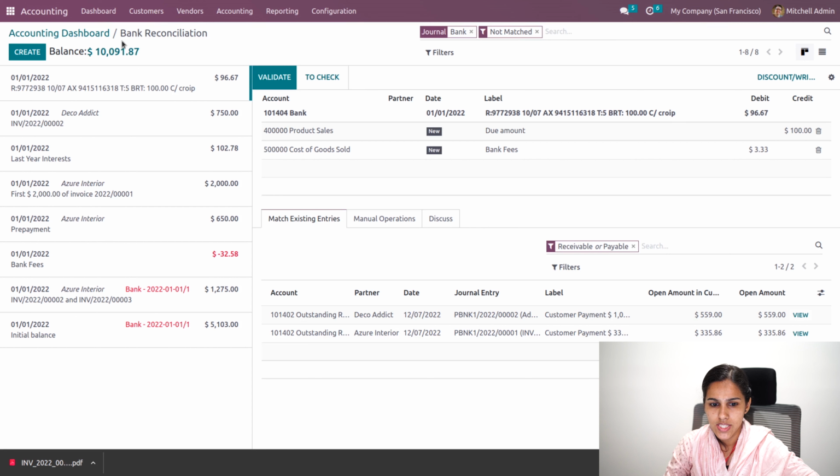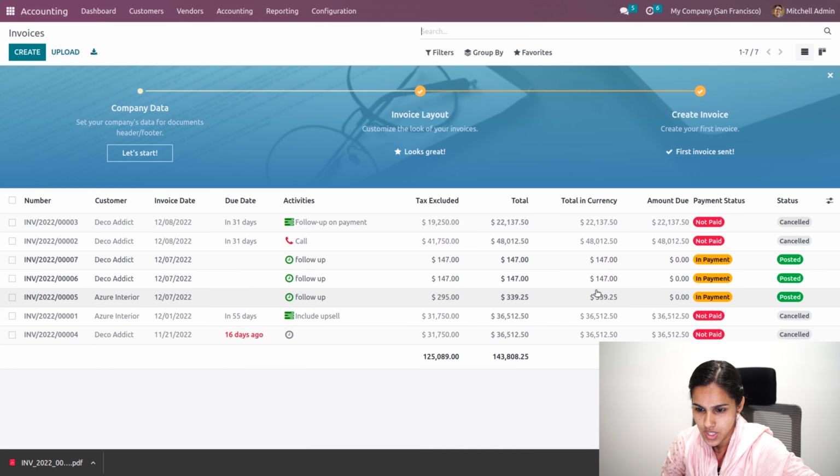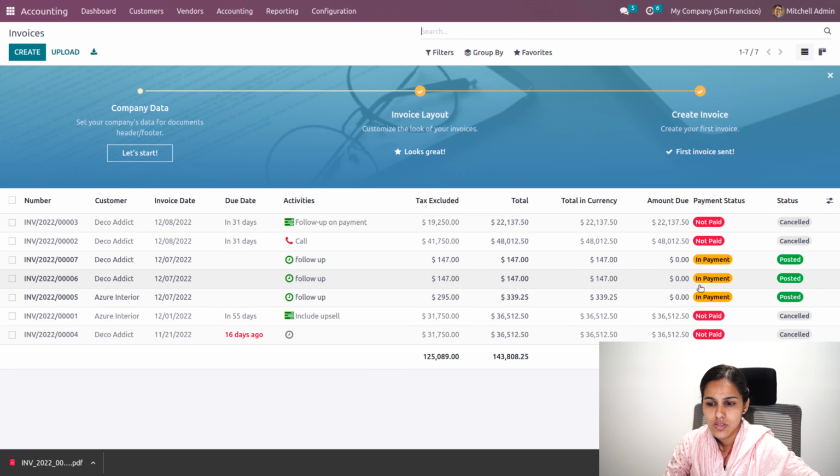So both are validated, and when you go to your invoices, yeah, it has actually moved to paid status.